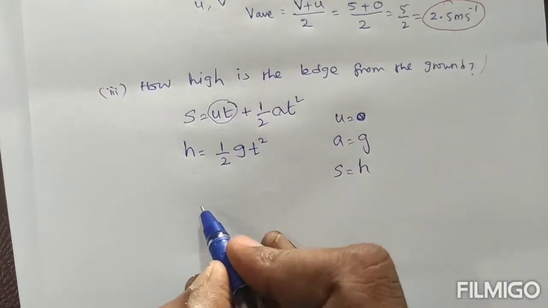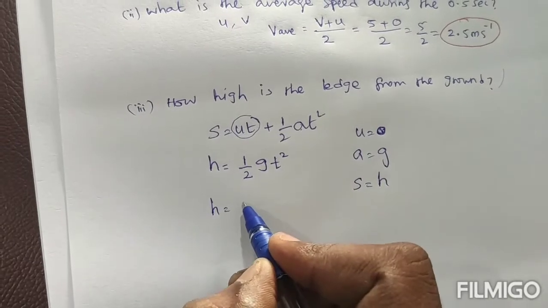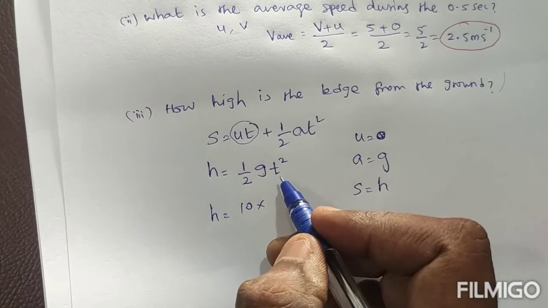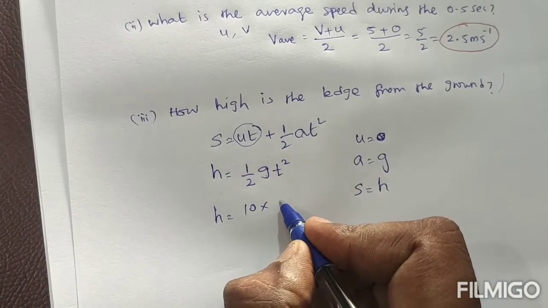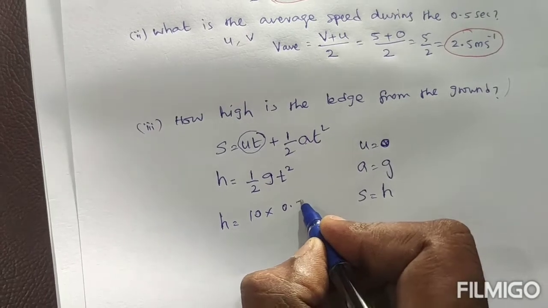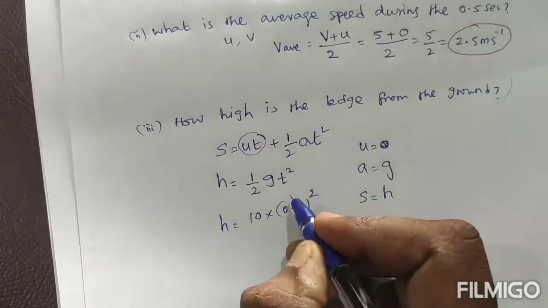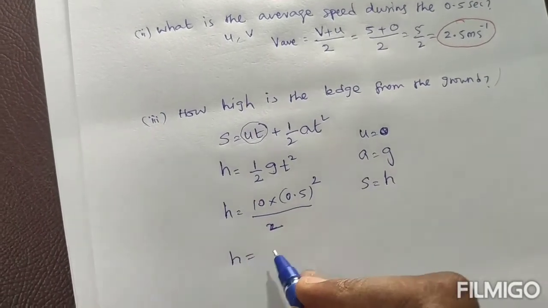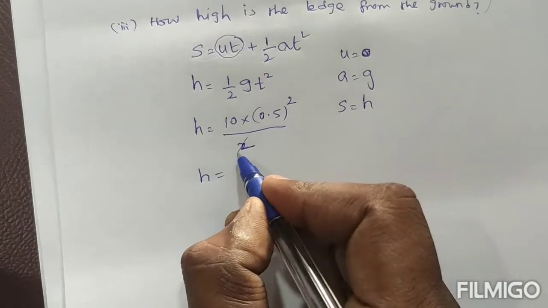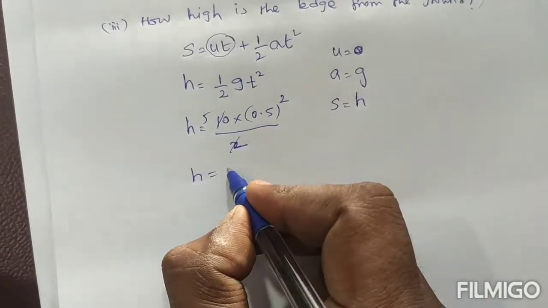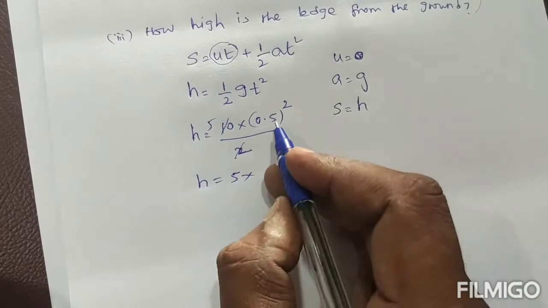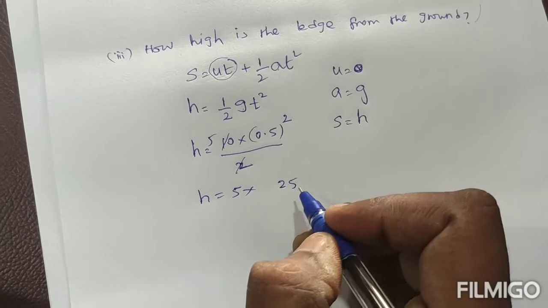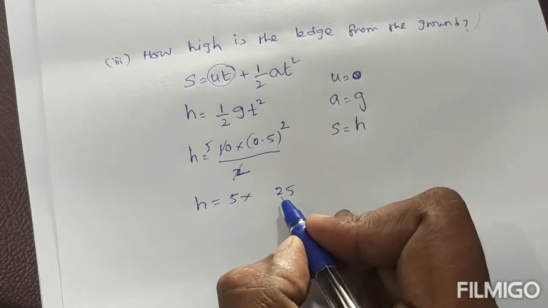Now we can simplify this equation and get the height. So height is equal to, first, the g value taken as 10, then the time value 0.5 squared, divided by 2. So height is equal to 5 into 0.5 squared. 0.5 into 0.5 is 0.25.